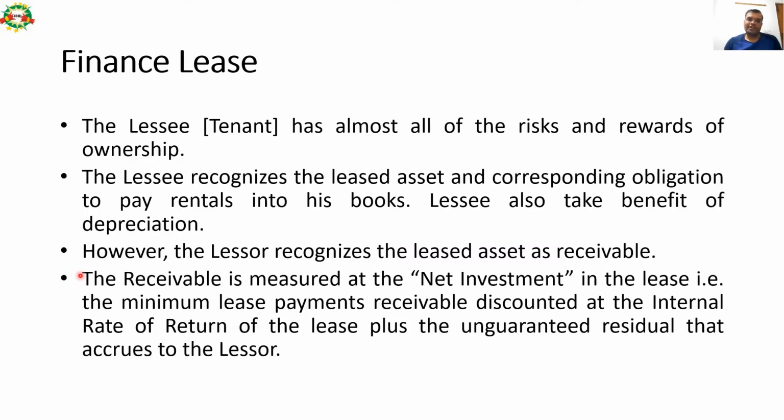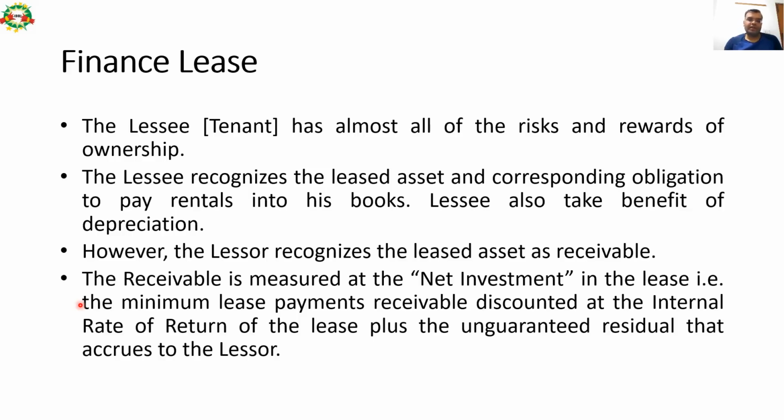However, the lessor recognizes the leased asset as a receivable. So in the books of the lessor, that asset will be recognized as a receivable in the balance sheet. We'll have further discussion in the accounting chapter, which we are going to have in the subsequent sessions.